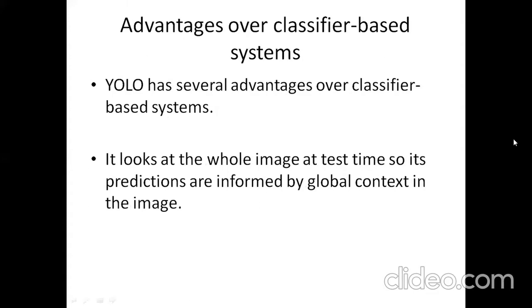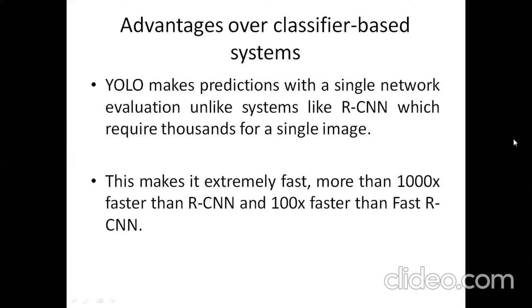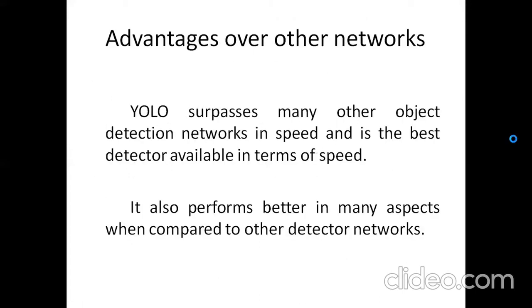Advantages over classifier-based systems. YOLO has several advantages over classifier-based systems. It looks at the whole image at test time, so its predictions are informed by the global context in the image. YOLO makes predictions with a single neural network evaluation, unlike systems like RCNN, which require thousands for a single image. This makes it extremely fast, more than 1000 times faster than RCNN and 100 times faster than Fast RCNN.